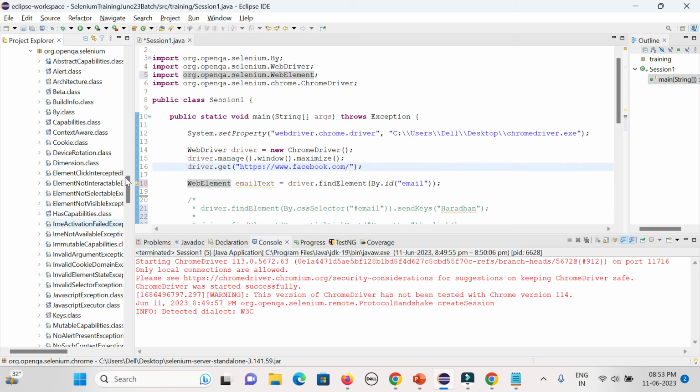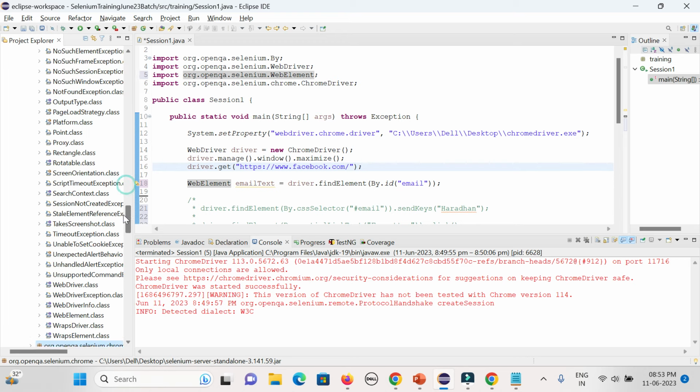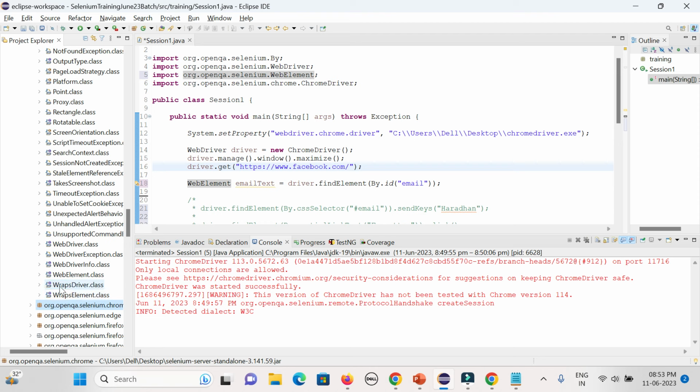you could see now WebDriver. I think it should be here. WebDriver. Yeah, you could see class. Yeah, this is an interface.